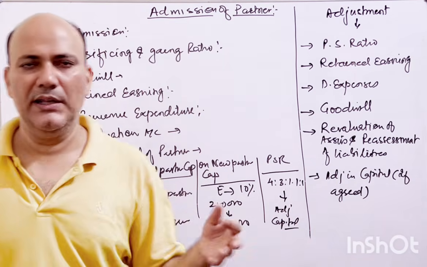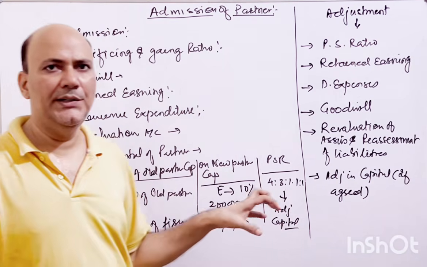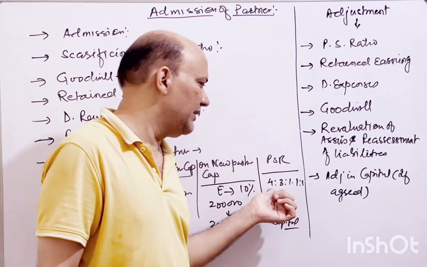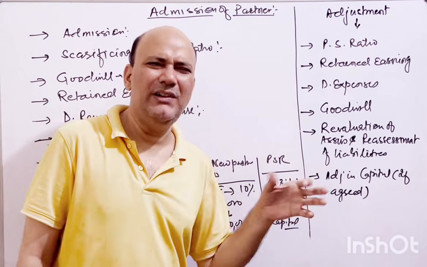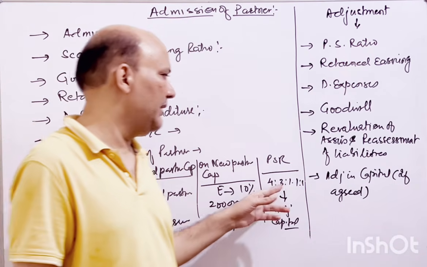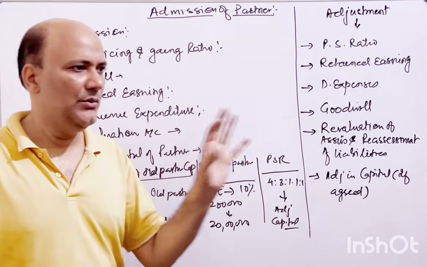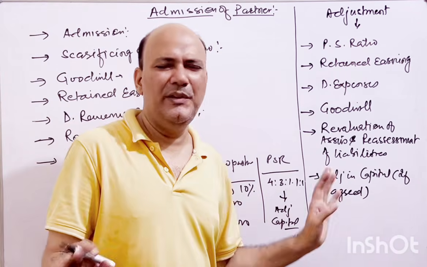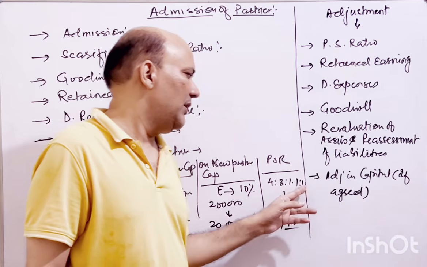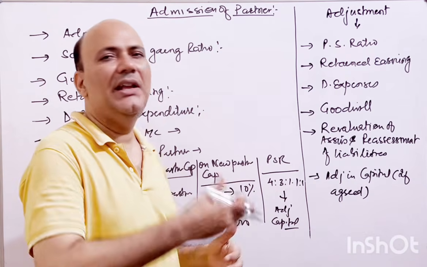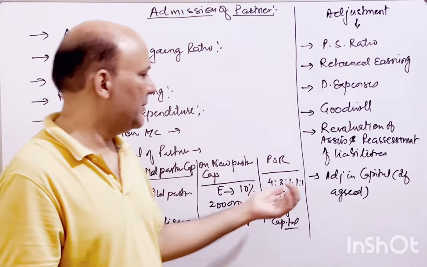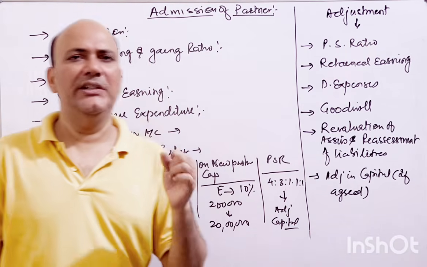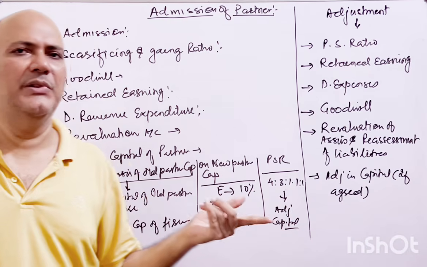So आपको क्या करना है? You find out all the capital of the existing partners and the new partner, total it together, and then distribute it like this: 4, 3, 1, 1, 1. You will have lots of questions about this when the PSR is given and you have to adjust the capital of the partners. The same thing will happen. The new partner will be bringing in the amount, because you will be telling him this much money is required from him as per the new profit sharing ratio, and all existing partners' capital accounts need to be adjusted.